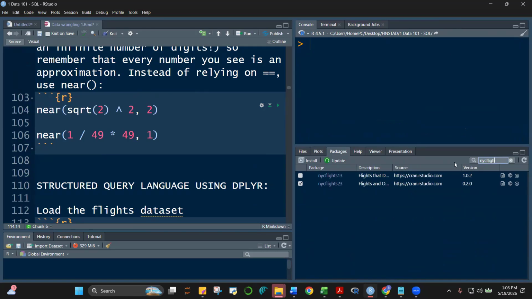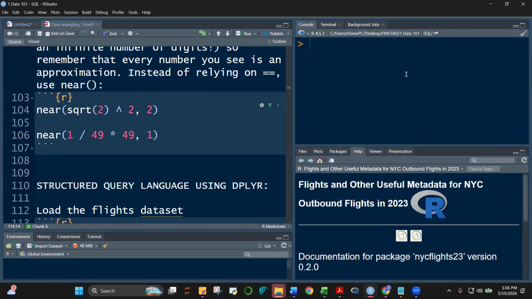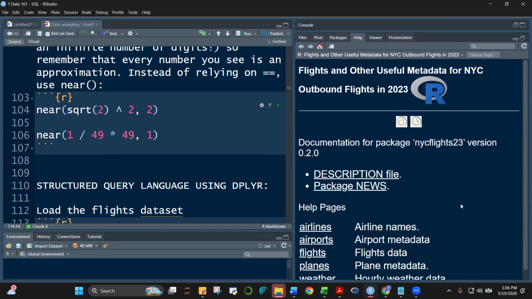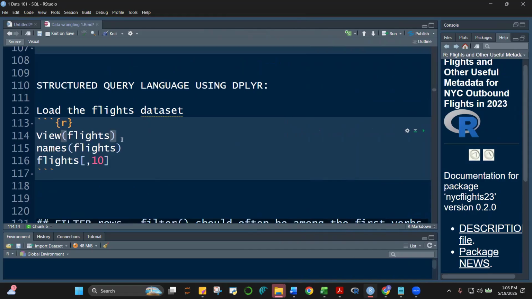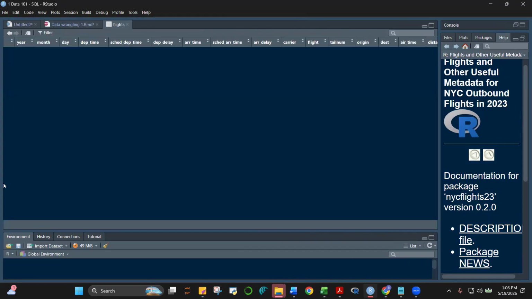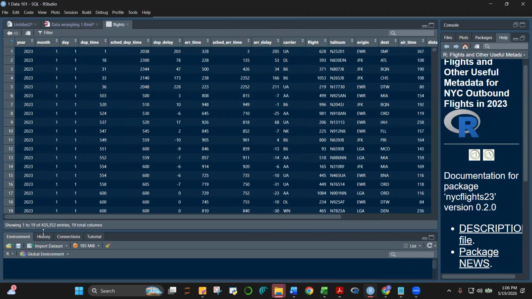nycflights23. Kasi may 13, before I was using the 13, pero mas updated to 23. If you click this and try to see what it contains, karamihan, it contains data sets. And what we used last time was the flights data set. So let's view flights. And we can see here, it contains 19 variables, 19 columns, and 435 observations.